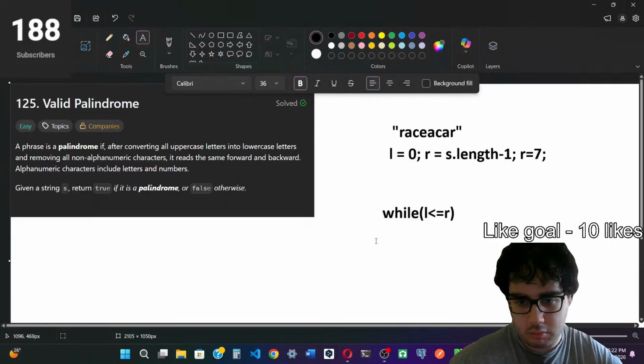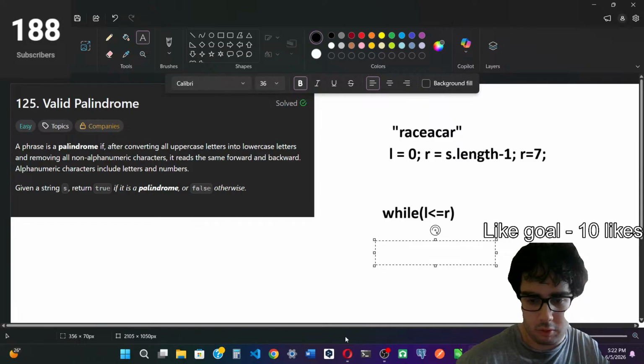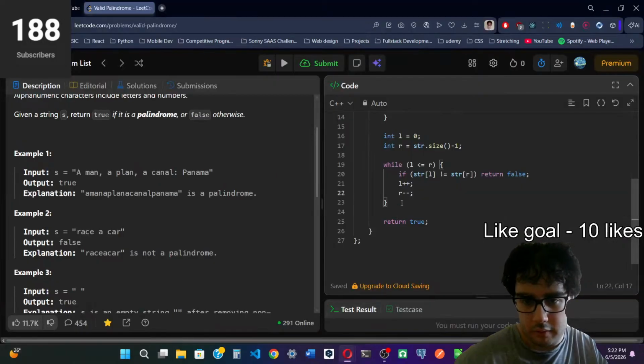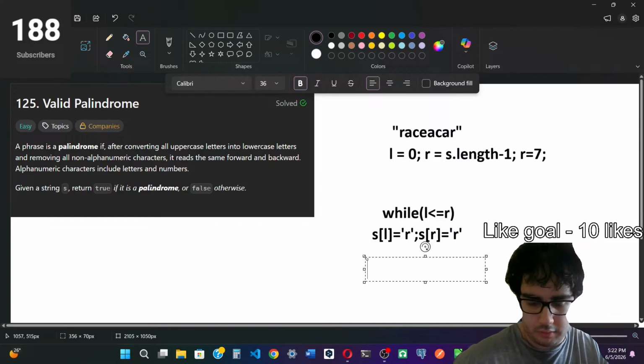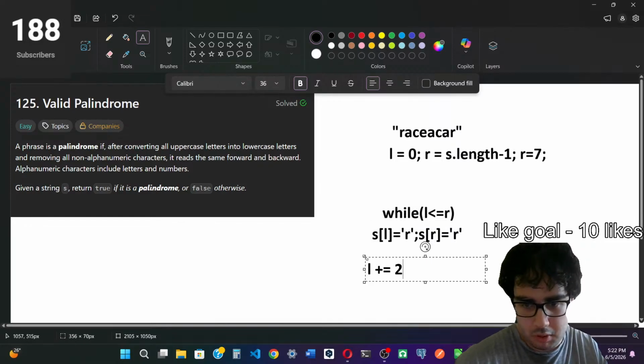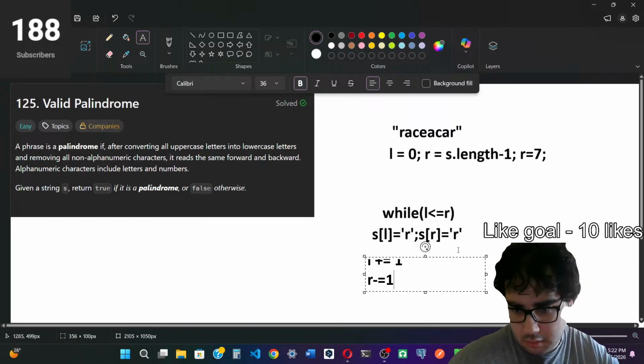So let's try to dry run this. On the first iteration, s of L is equal to r, and s of R is also equal to r. So they're equal, so we say L plus equals 1 and R minus equals 1.